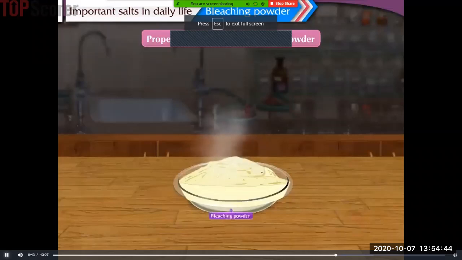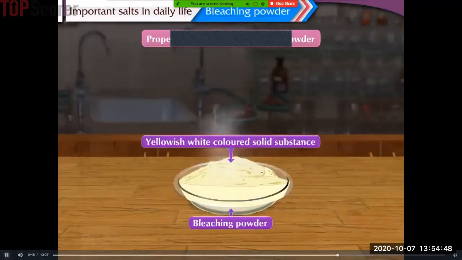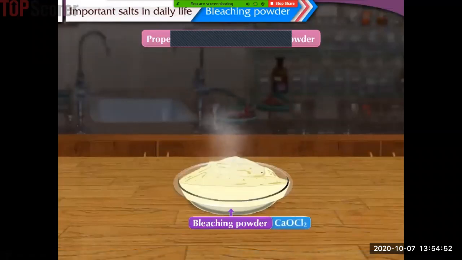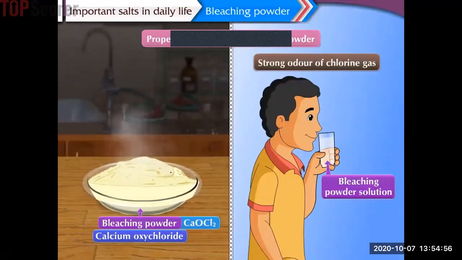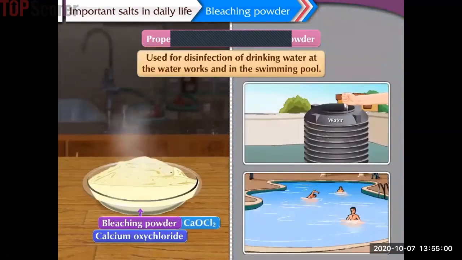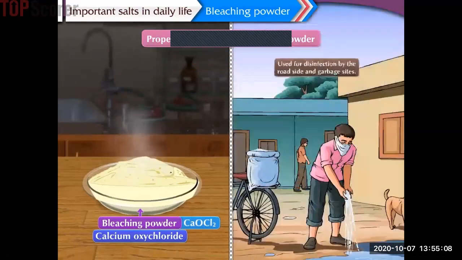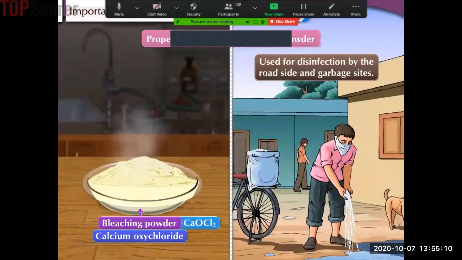Of bleaching powder. Bleaching powder is a yellowish white colored solid substance. Its chemical name is calcium oxychloride. It has a strong odor of chlorine gas. It is used for disinfection of drinking water at the waterworks and the water in the swimming pool. It is used for bleaching cloth. It is used for disinfection by the roadside and garbage sites.